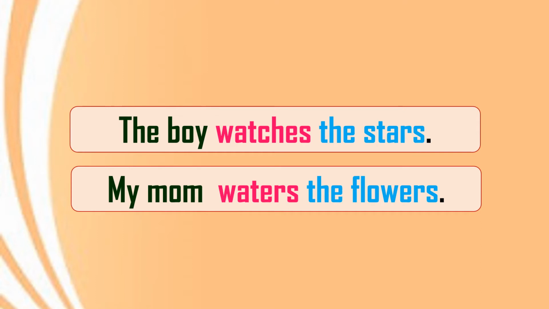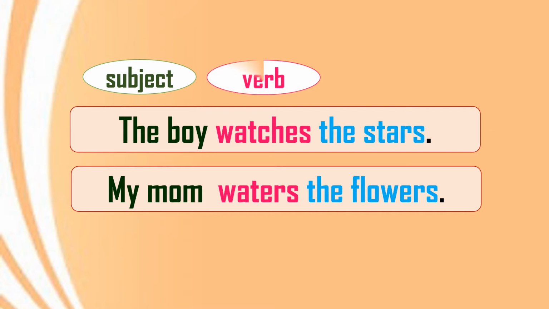Why so? Let's see. So here in both the sentences, the words in green are the subject of the sentence. Words in pink are verbs of the sentences and the words in blue are the objects of those respective sentences.